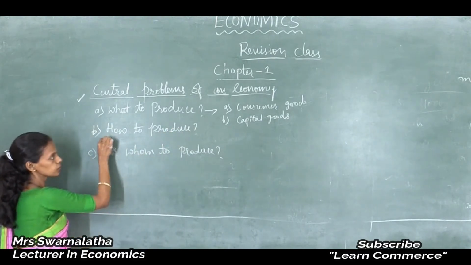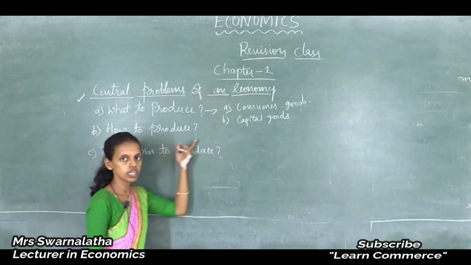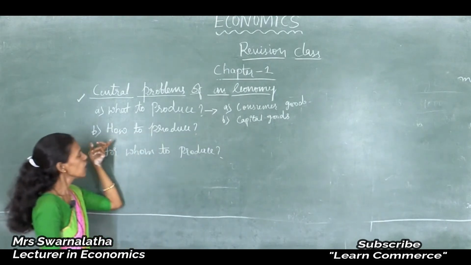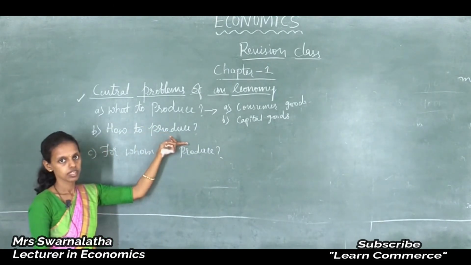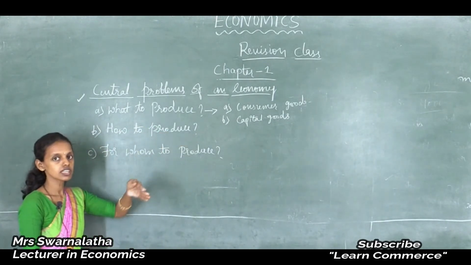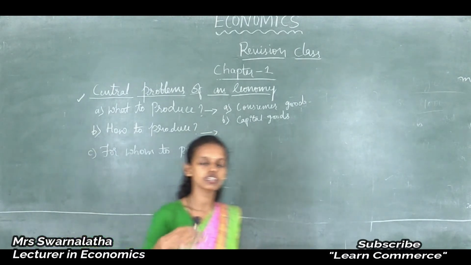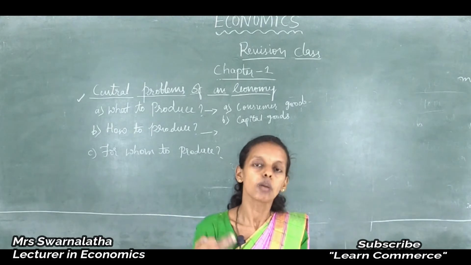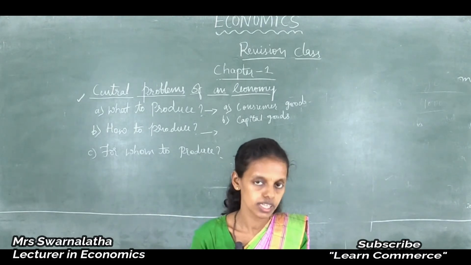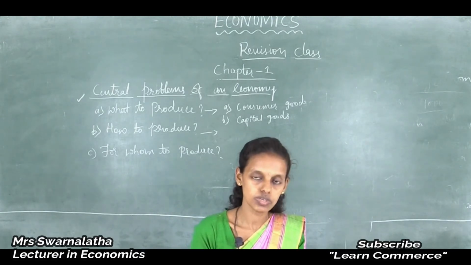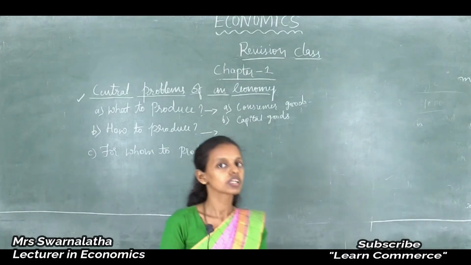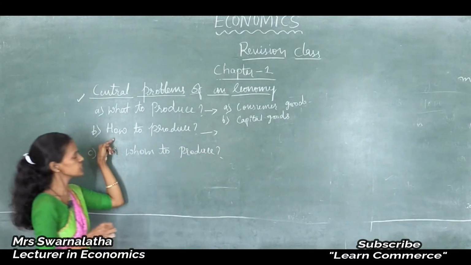Next, the second main problem arising out of the economy is how to produce. How to produce means what kind of technology should be used in production to increase productivity in the economy. While producing goods and services, one should see what kind of technology should be used.